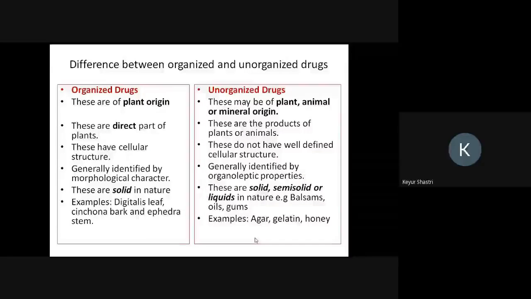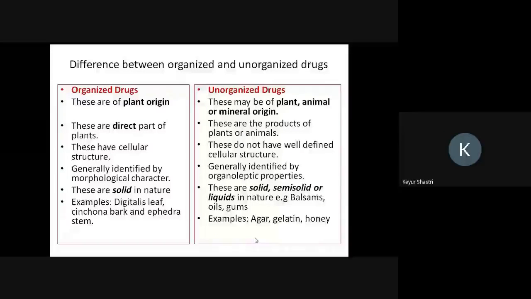Organized drugs are identified by their morphological characteristics, and I'm able to identify different morphological characteristics, for example leaf, bark, seed, fruit, rhizome. By knowing the shape of the bark or the shape of the leaf, I'm able to identify an organized drug. Generally, unorganized drugs are identified by their organoleptic characteristics: their color, odor, taste. These are some of the organoleptic properties.